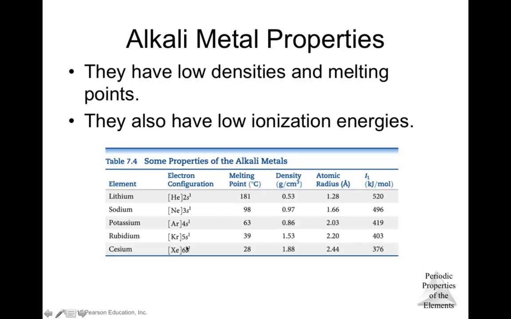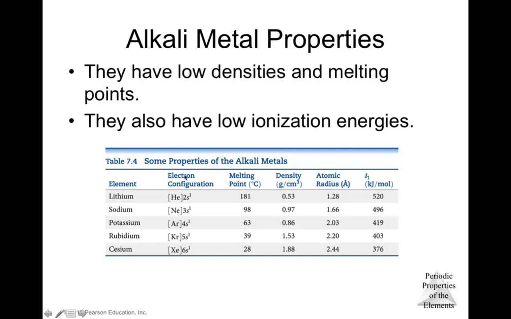The electronic configuration, you can see that this is the short one, where we have the electronic configuration of the noble gas. If you remove this electron, you will have the electronic configuration of neon. If you remove this electron, you will have the electronic configuration of argon.